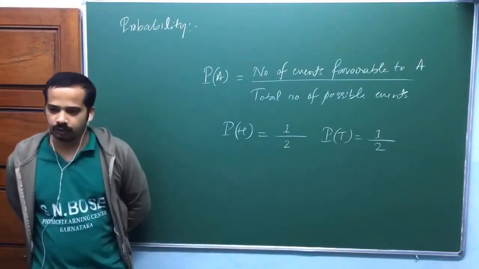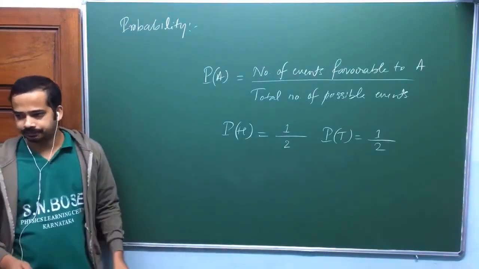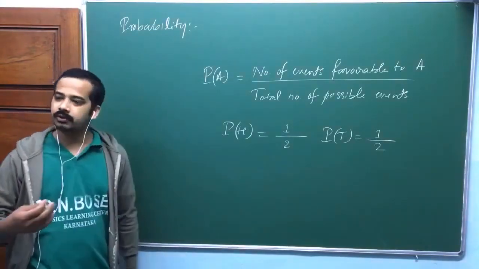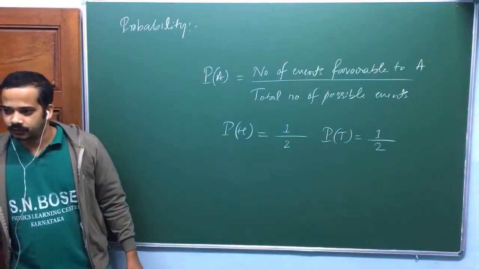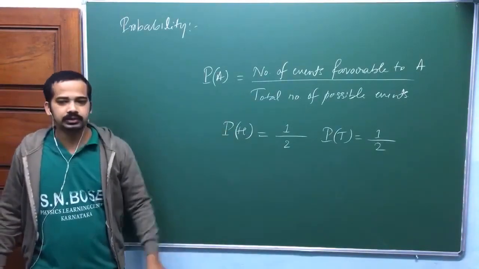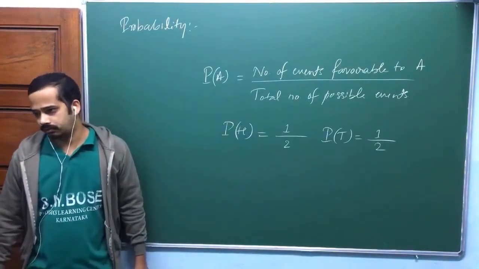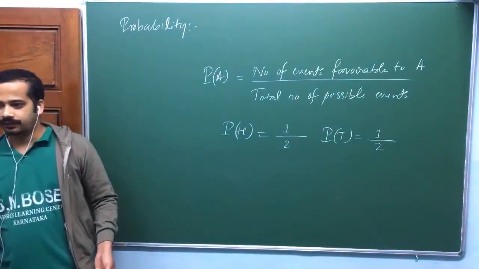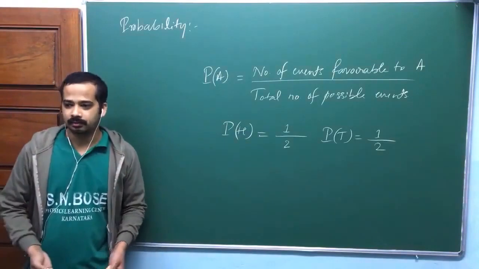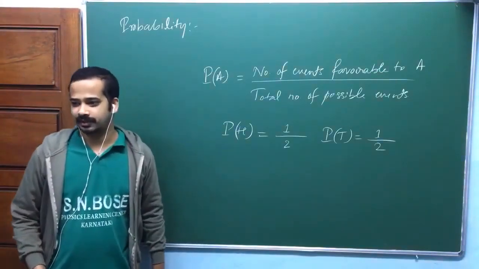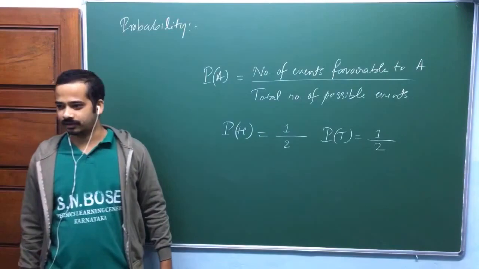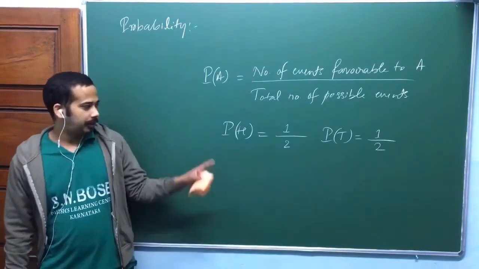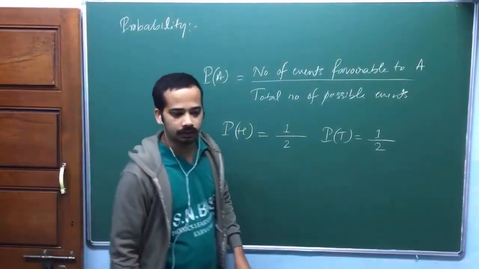Now again, if you toss a coin twice, suppose both of the times you got head. You said probability of being head is equal to half, tail is equal to half, am I right? You toss the coin twice, unfortunately both of the times you got head. Then what I am going to say is you are lying. Probability of being head is 100%. Probability of being tail is 0%. Isn't it? I am going to say like that. So then how do you convince me that probability of being head is equal to half, tail is equal to half? Quickly tell me.